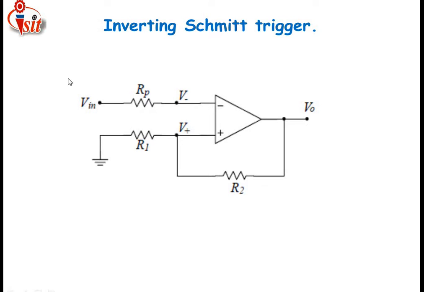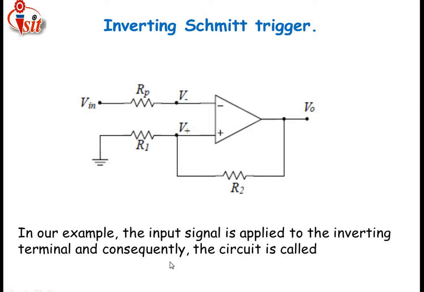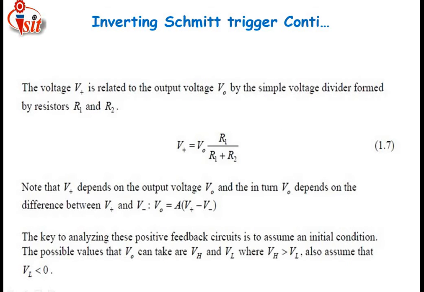For that purpose this type of combination of the op-amp is called an inverting Schmitt trigger. In our example, the input signal is applied to the inverting terminal, and consequently the circuit is called an inverting Schmitt trigger, as I have told you. Along with this, let us see how the equation is derived for the inverting Schmitt trigger.